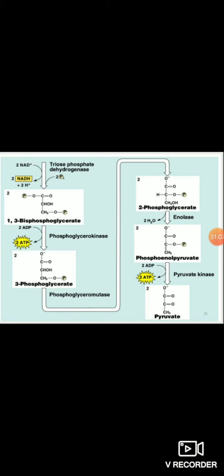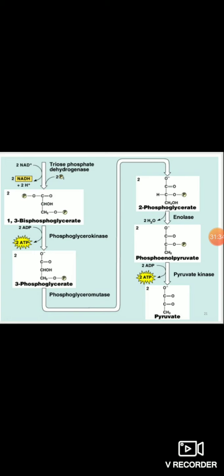Okay, so 2 molecules of glyceraldehyde 3-phosphate are converted to the 2 molecules of 1,3-bisphosphoglycerate. It is catalyzed by which enzyme? Catalyzed by the glyceraldehyde 3-phosphate dehydrogenase enzyme. The enzyme, what is its name? Dehydrogenase. Means what? Means removal of hydrogen.